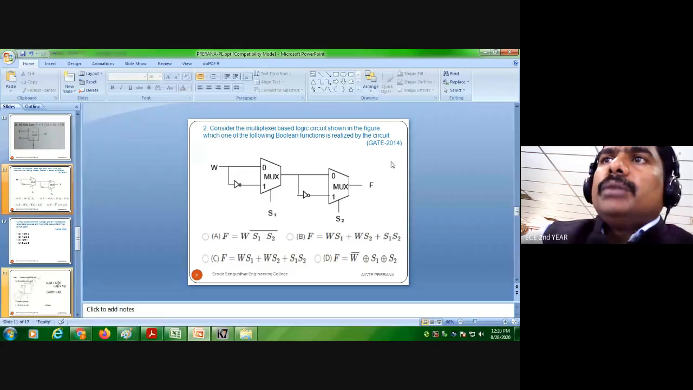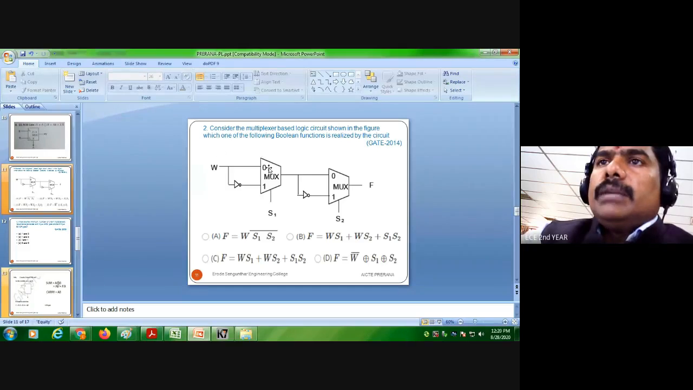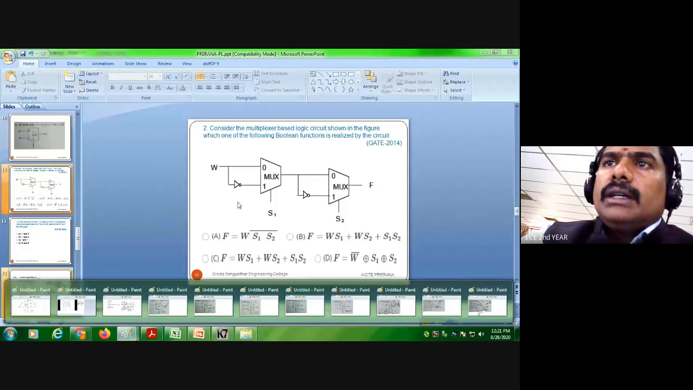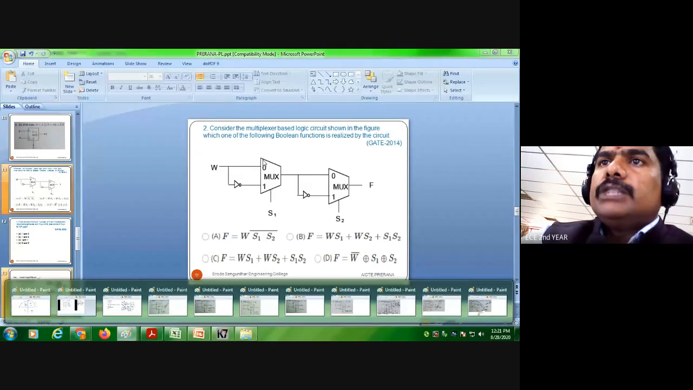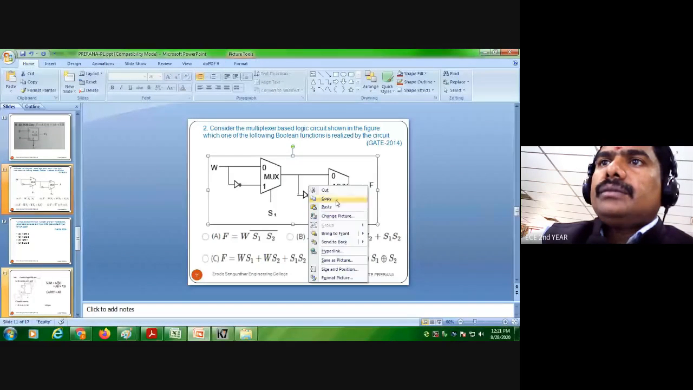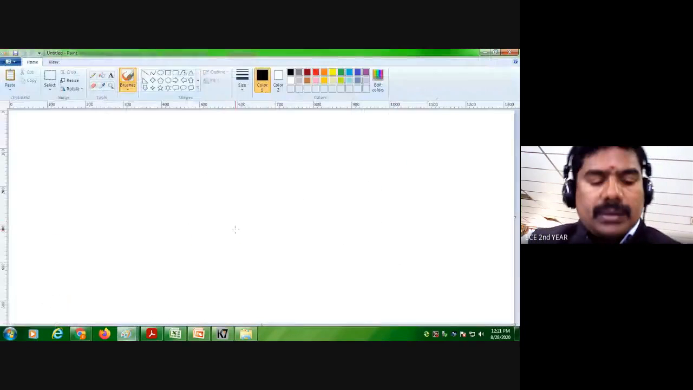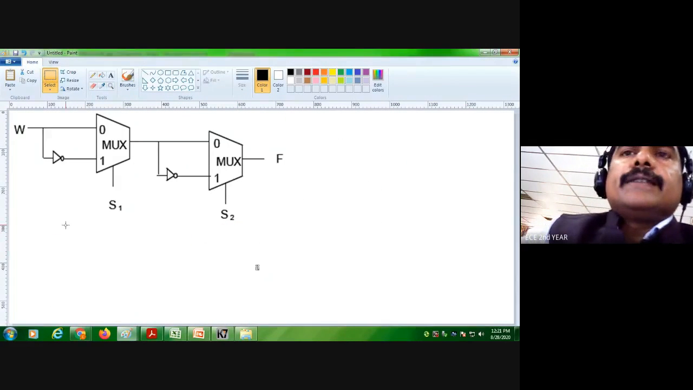Now you tell me, take this problem. This is from 2014. This is a multiplexer. We know that a multiplexer has 2 to the power n select lines, so a 2 to 1 mux, a 4 to 1 mux, and so on. Now you tell me what would be the answer for this. Here we are giving one select line, right? S1 is the select line for the first multiplexer and S2 is the select line for the second multiplexer. Then what will be the answer?